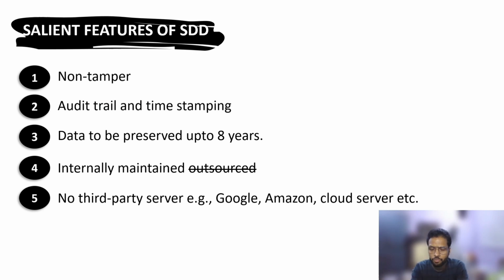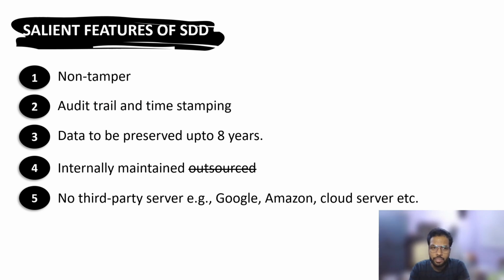Time stamping is also one of the important features, that is, when you record that information, and the time is very critical. Suppose I share that information today and I enter that data into the SDD after 1 month. The time stamp will be from when I enter that information, so a gap of 1 month would be very visible, and that should be on the face of the tool itself.